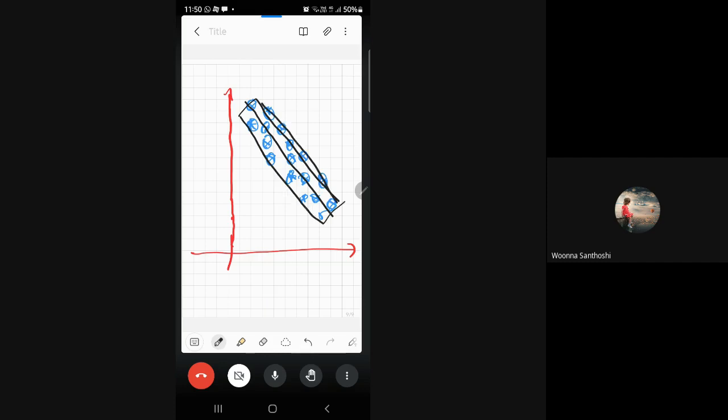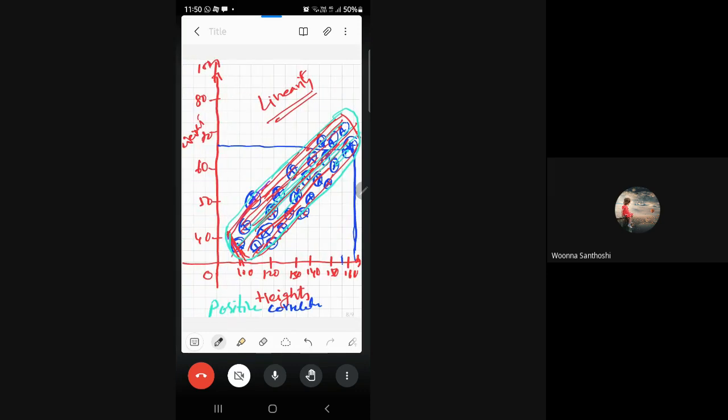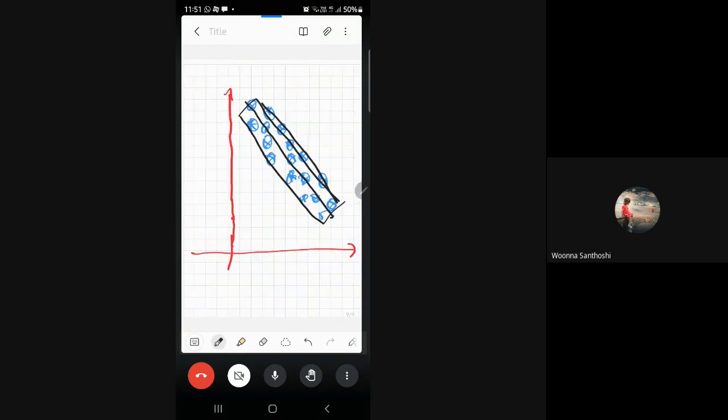But you see, this straight line is just opposite to the previous line. In the first, the linear line started from origin and went up to infinity. But the same linear line in the second graph is in reverse. So if the data follows like this, this is also linearity, but it is in reverse, so we call it negative correlation. If the data follows like this, there exists negative correlation.